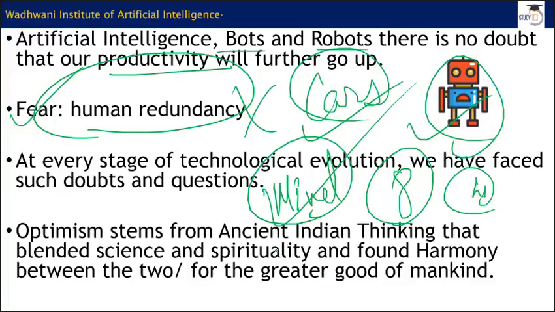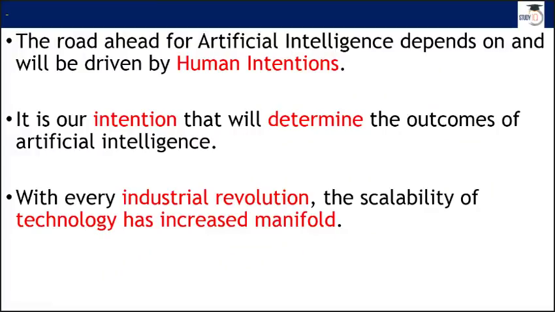And there are many good examples if we go back to our ancient Indian thinking, right? If you analyze and reach the gist or crux of ancient Indian thinking, we find that we have always blended, or created harmony between, science and spirituality. So basically we have welcomed science in all its forms, and we have also always promoted science and technologies, and this will help us, no doubt. So I hope you are getting me here.